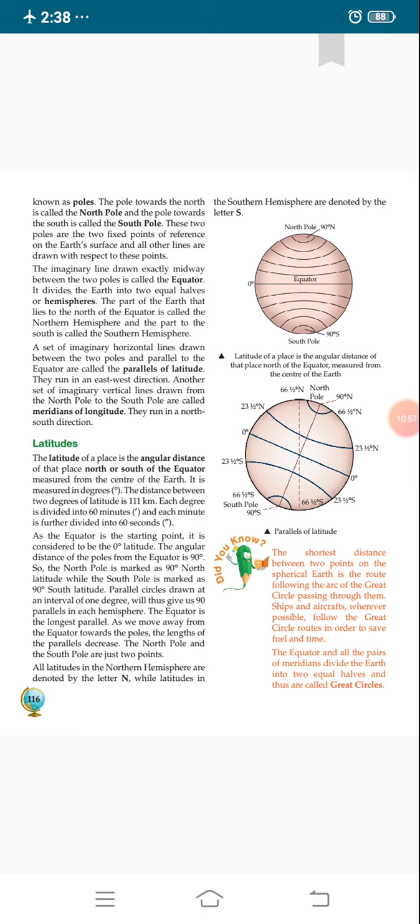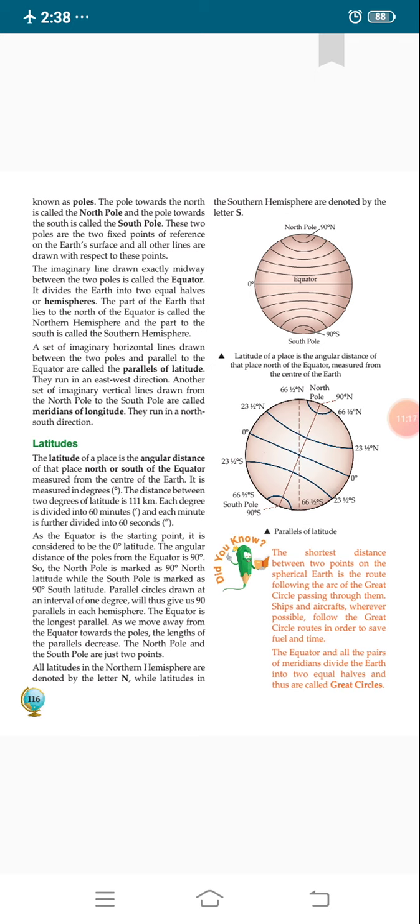The latitude of a place is the angular distance of that place north or south of the equator, measured from the center of the earth.